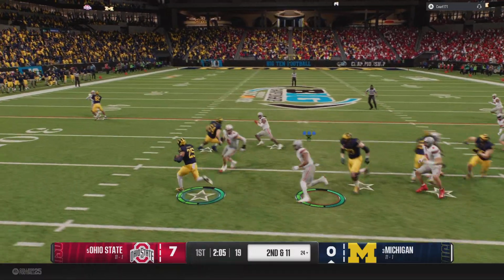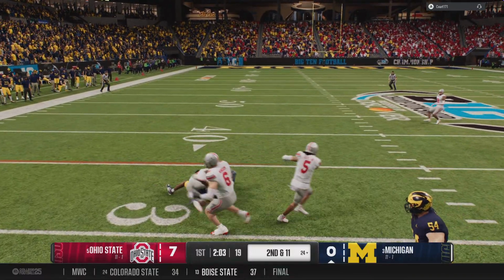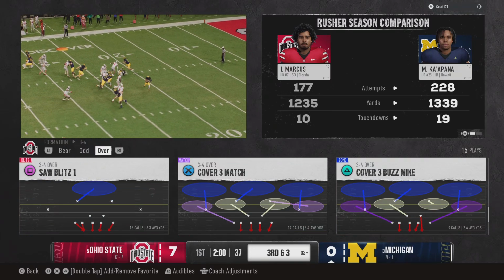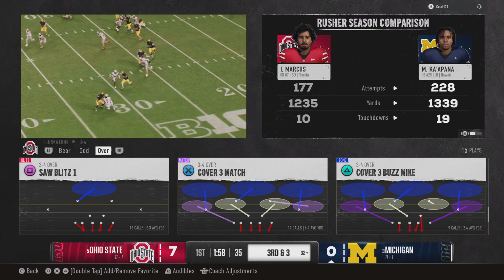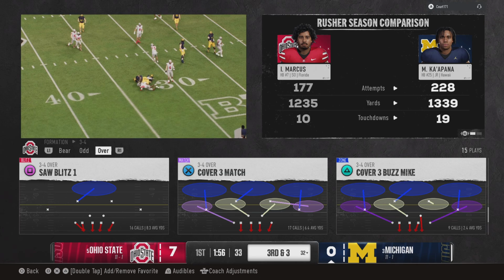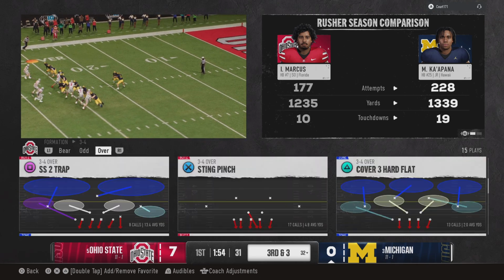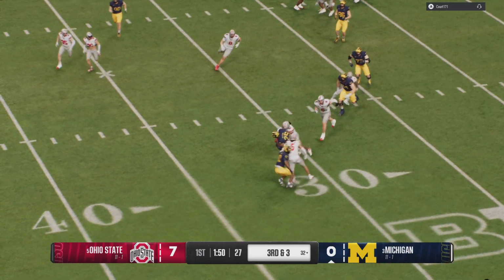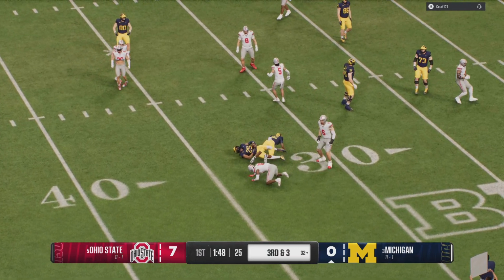And the ball is handed off out of the shotgun. They bring him down to the 32-yard line. When you can get good chunks of yardage like this on early downs, it just keeps you on schedule, leading to more manageable third down situations. Never underestimate the value of consistently getting 4 or more yards a pop like that.